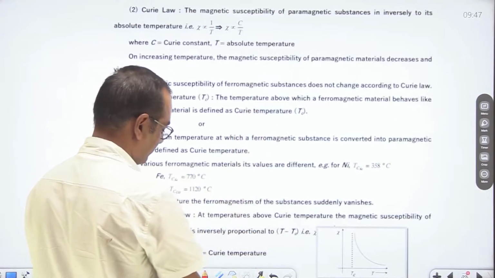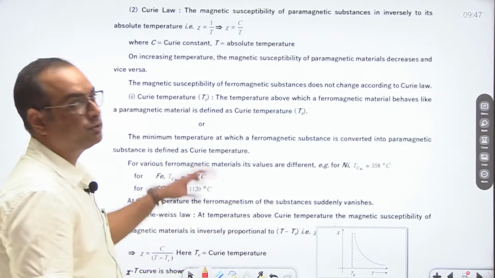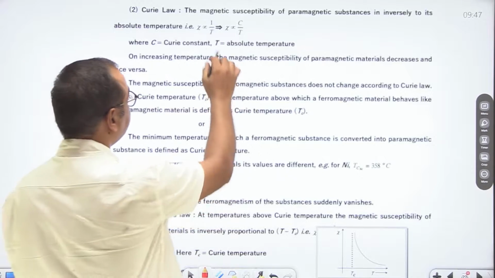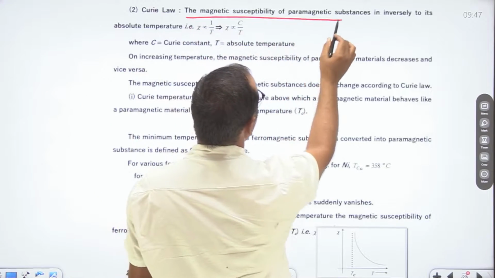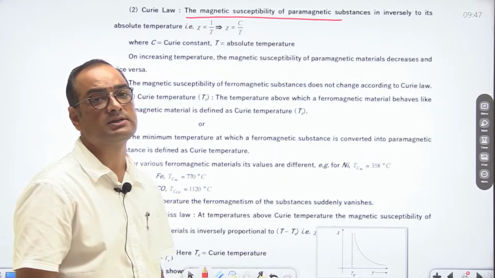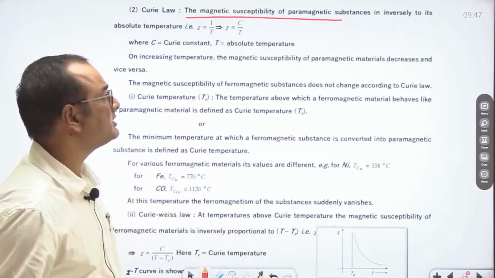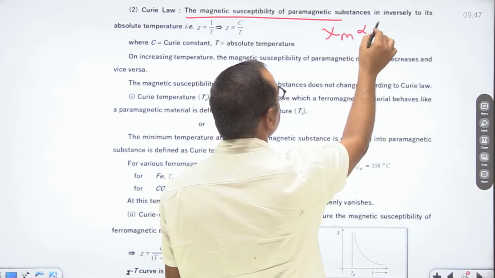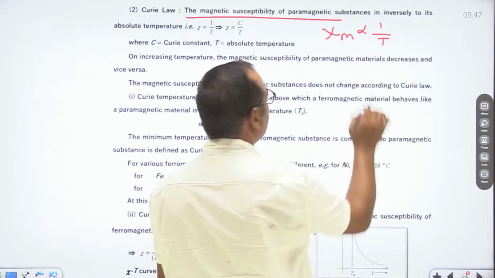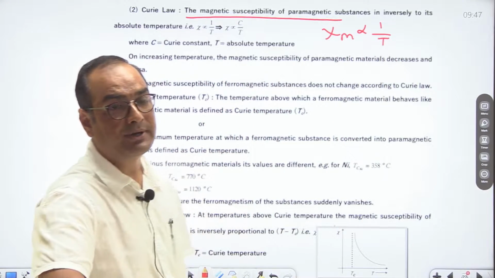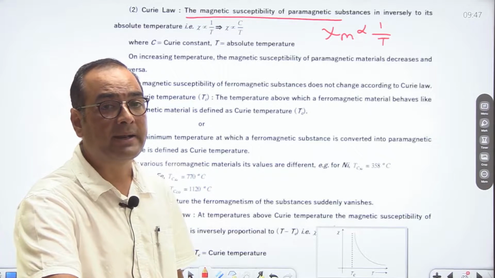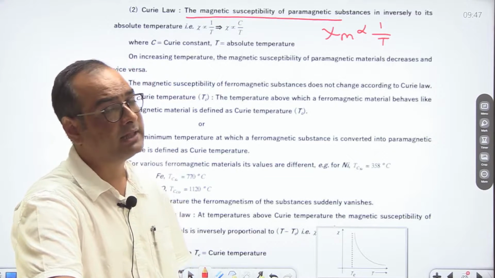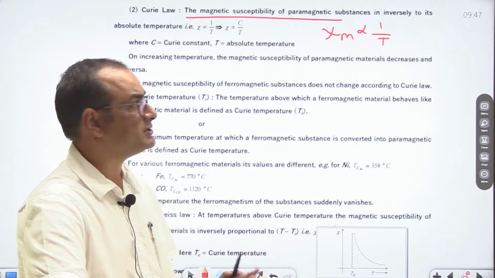Curie's law. Curie was a scientist who gave a relation for the magnetic susceptibility of paramagnetic substances. For paramagnetic substances, Curie explained that magnetic susceptibility is inversely proportional to temperature. It means if the temperature of a paramagnetic substance is increased, then its magnetic susceptibility will decrease.